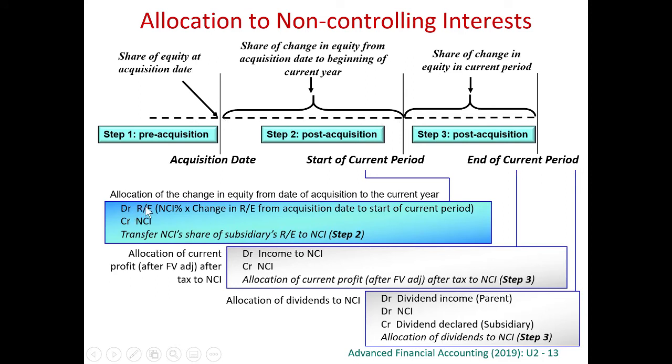Therefore, we debit retained earnings and credit non-controlling interest. Debiting retained earnings means the retained earnings to the parent go down. Crediting non-controlling interest means the non-controlling interest goes up.